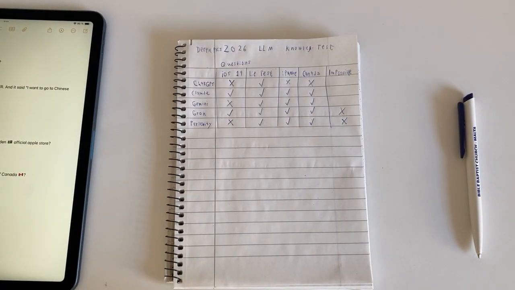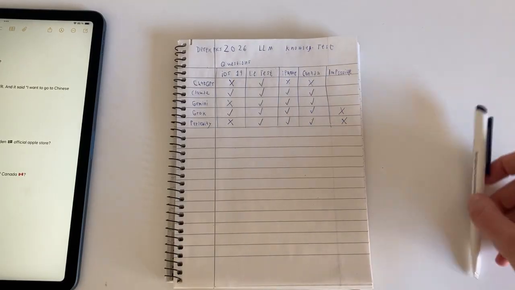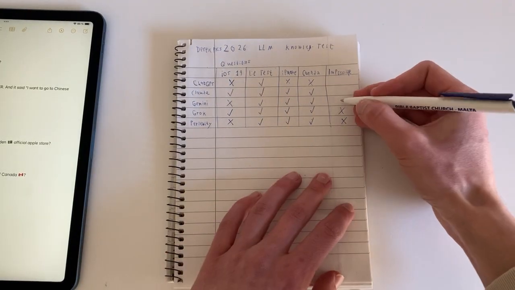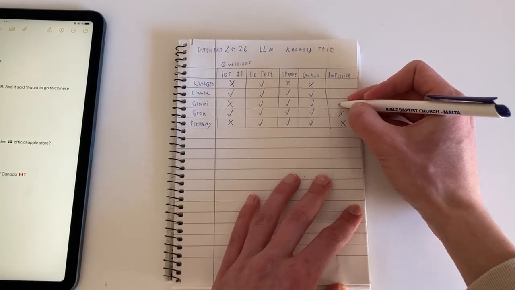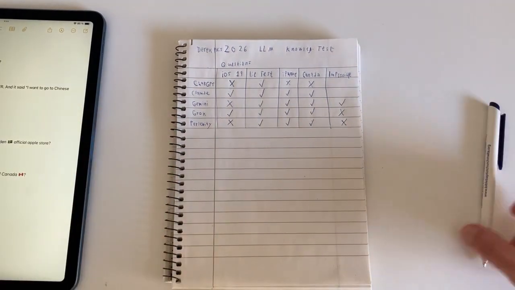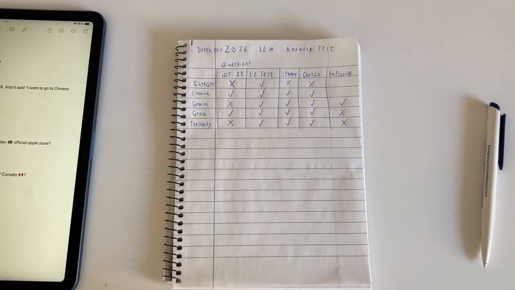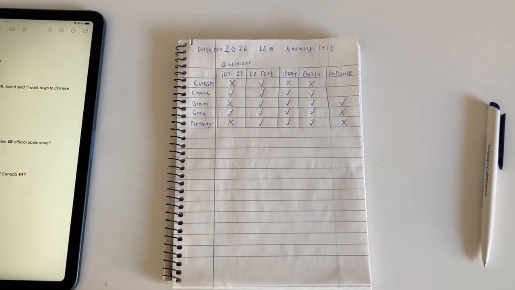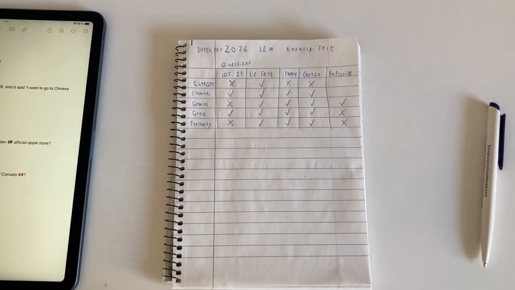I guess it kind of figured it out. I would say it didn't say no, so it did kind of solve it. So I would say Gemini did solve it. The next one is going to be Claude. Let's see what Claude says.